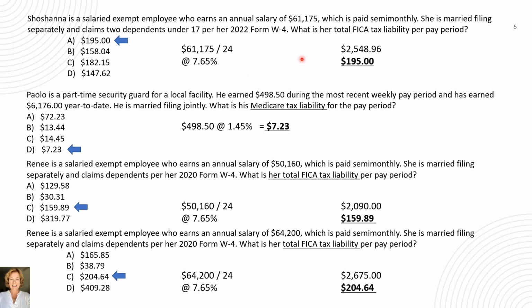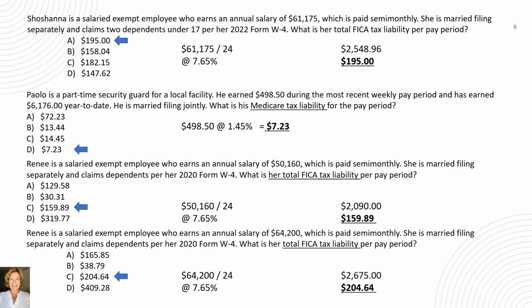There are no pre-tax deductions, and that is why we then multiply the result of 2,548.96 by 7.65% for a total of $195. Why 7.65%? Because Social Security is 6.2% and Medicare taxes is 1.45%. What about the next example?